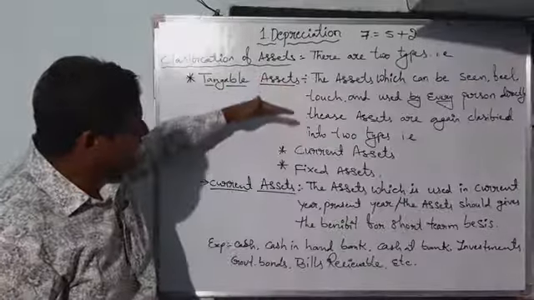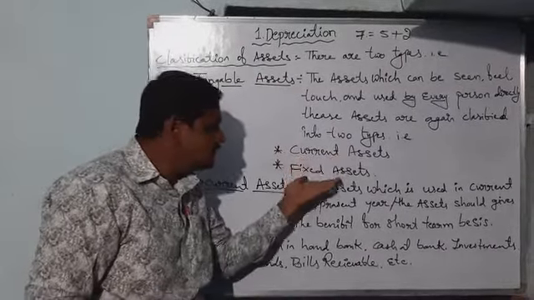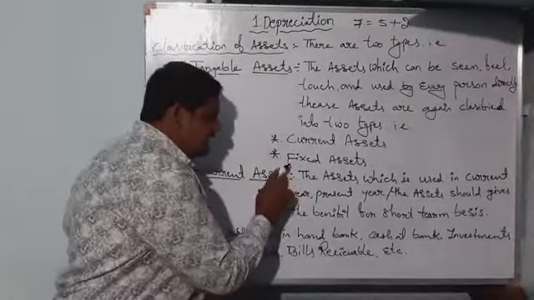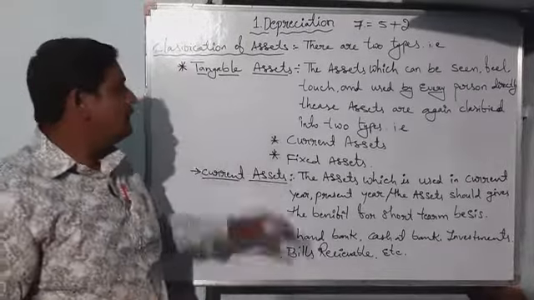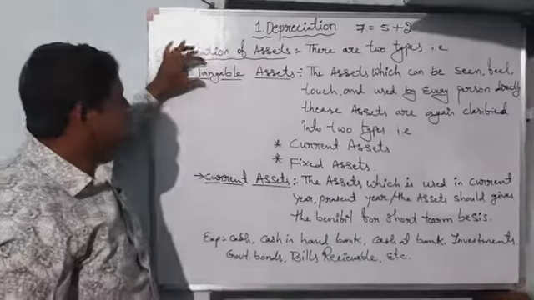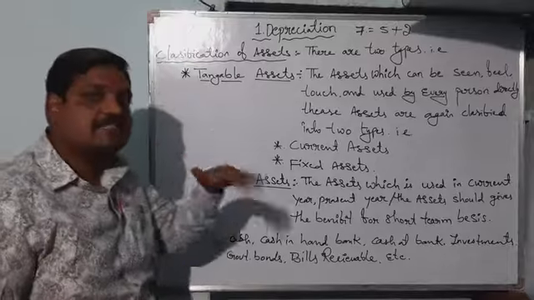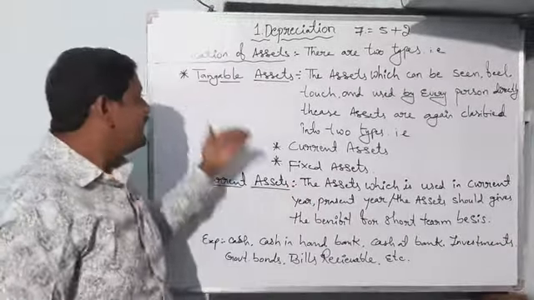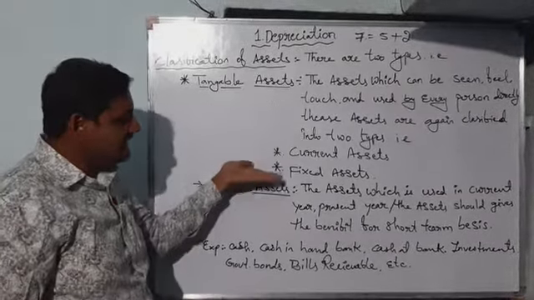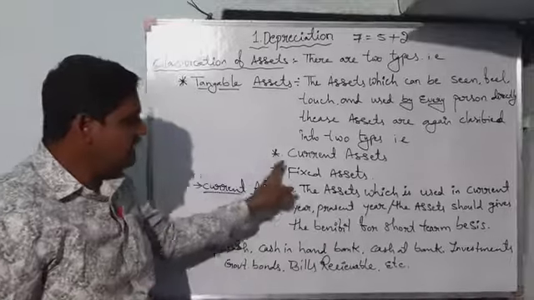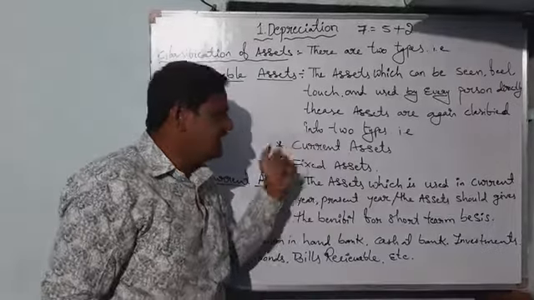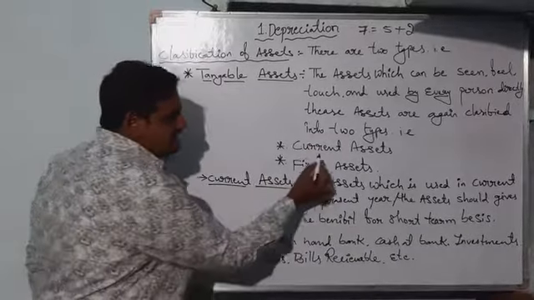Here again, these tangible assets are classified into two types. The first is current asset, and the second is fixed asset. Majorly, assets are classified into tangible and intangible, and here we are going to discuss the tangible asset. These tangible assets are again classified into two types: current assets and fixed assets. At present we are going to discuss current assets.